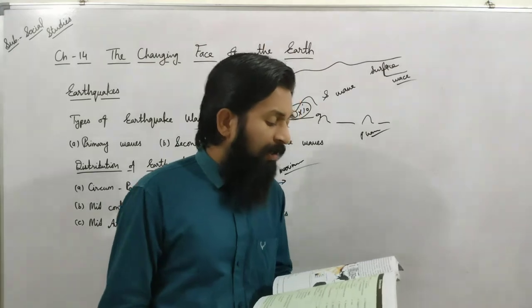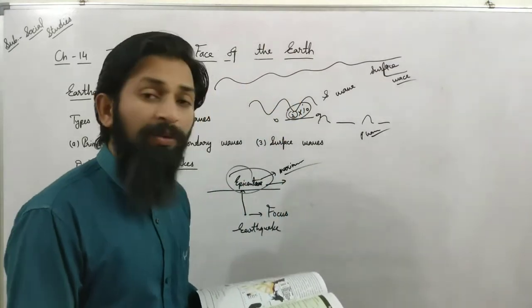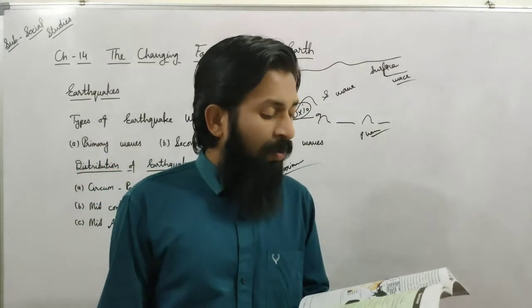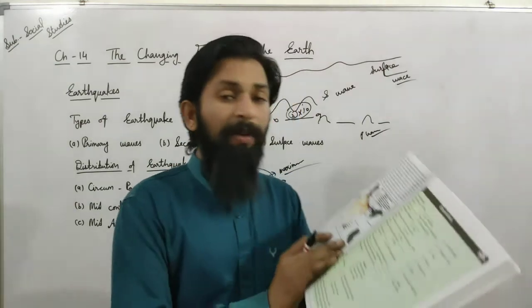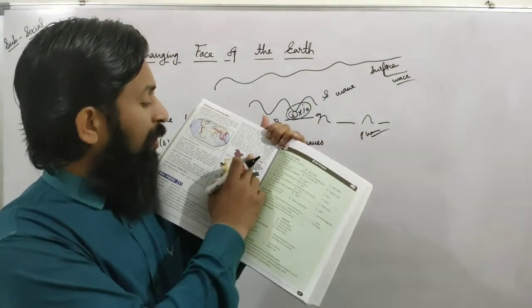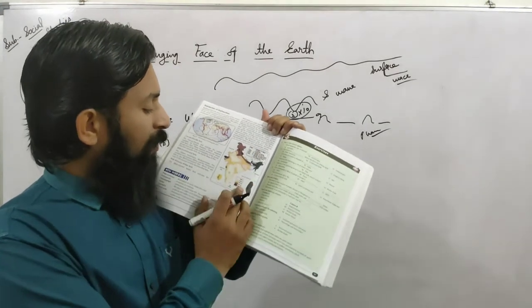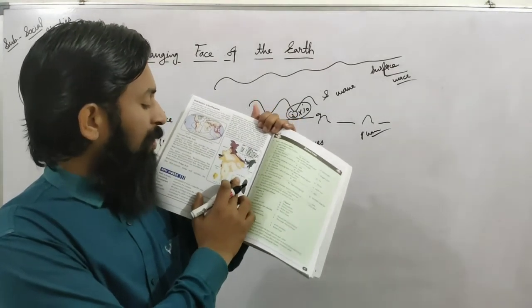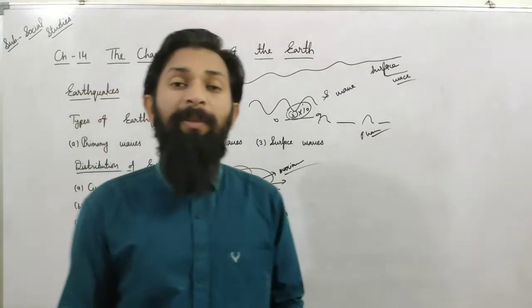The Bureau of Indian Standards has divided India into 5 earthquake zones. Means India is divided into 5 earthquake zones that are already shown on your diagram. Whatever map is given here, zone number 1, zone 2, zone 3, zone 4, zone 5, and according to color that distribution is also shown here. Dear students, that's about earthquakes.